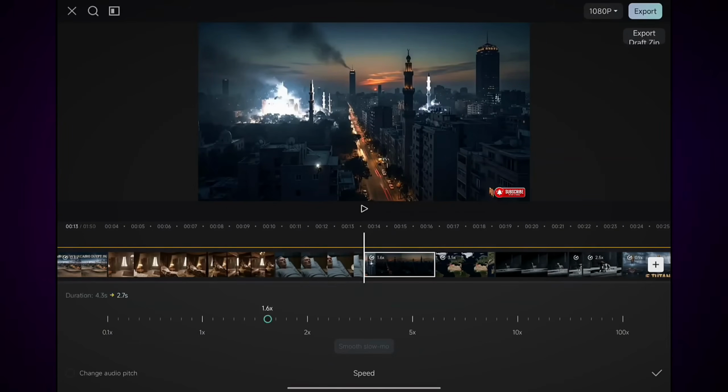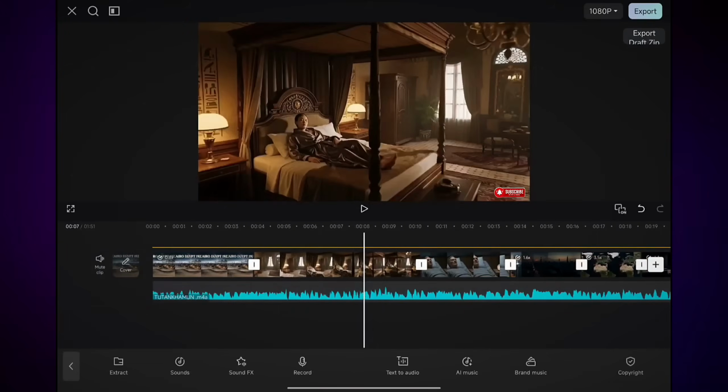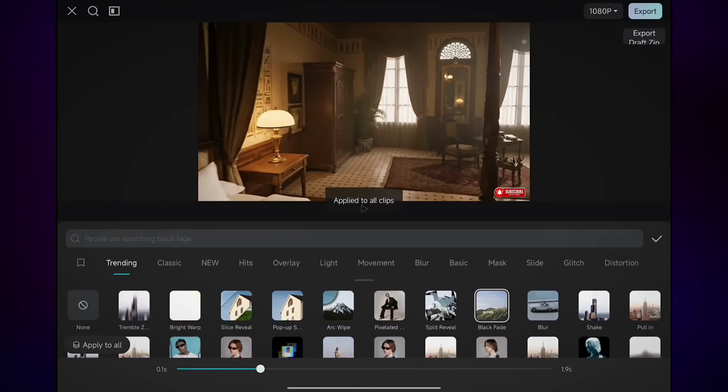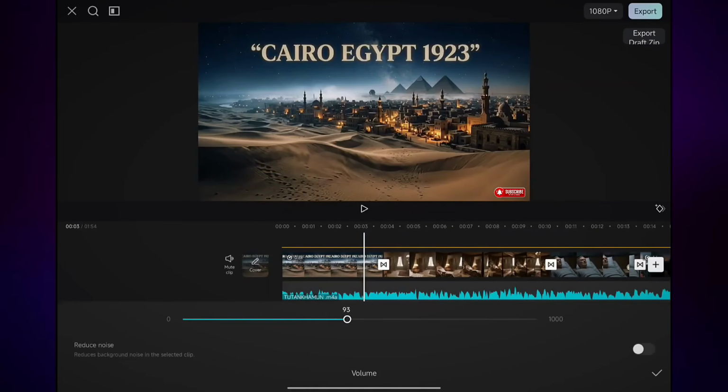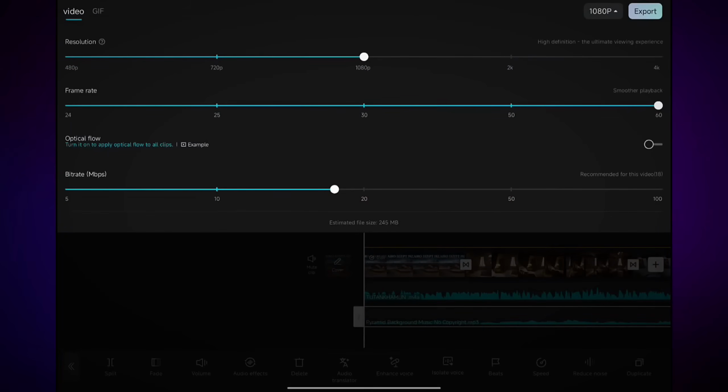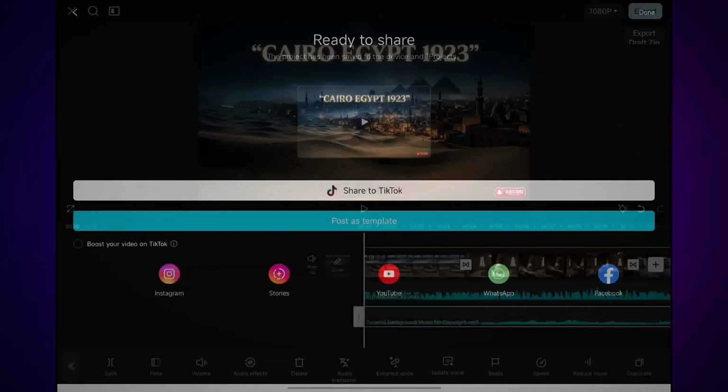Now, you can edit the video properly according to your requirements. After completing the editing, set the resolution to 1080p and the frame rate to 60 FPS. Then, click on Export and save the video to your gallery. And now, here is the final result. As you can see, creating this type of AI story video is actually very simple.